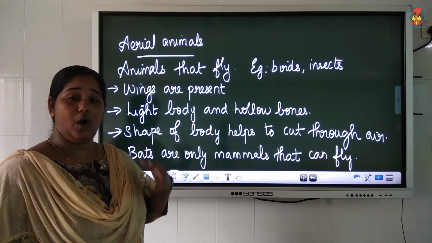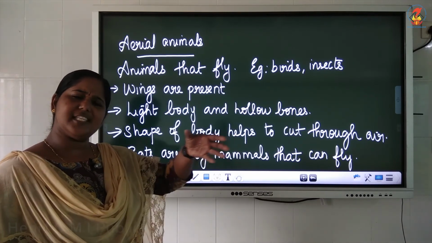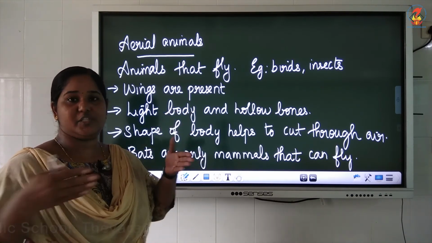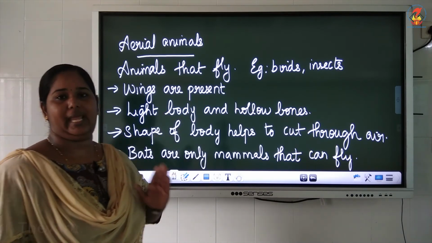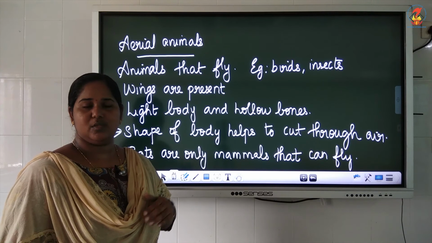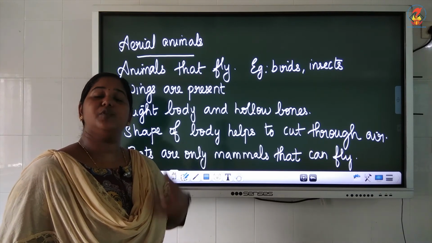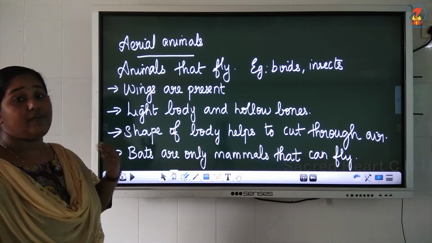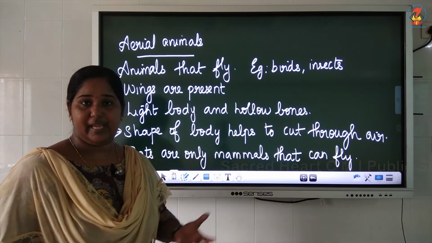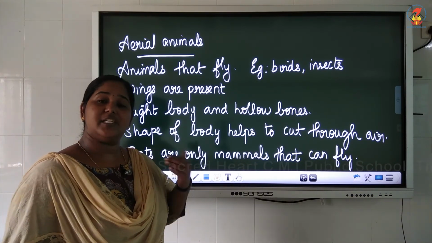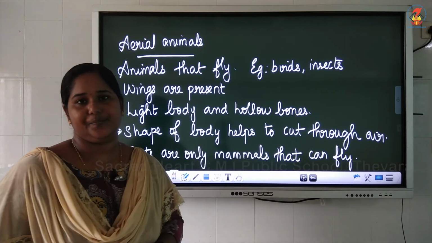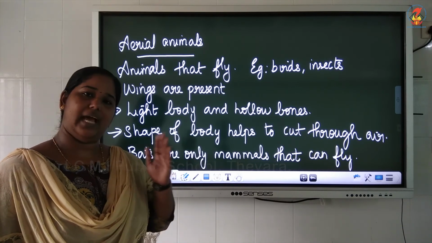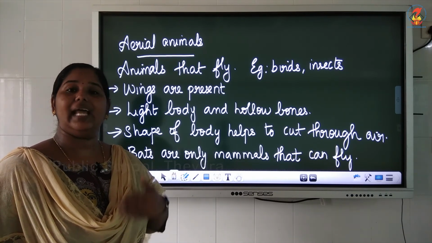They have hollow bones, which make their body light, and there is a special shape for the birds. The front portion is sharp in shape. That shape helps it to cut through the air and fly. So their shape also helps them to fly in the air. So aerial animals are animals which fly. They have hollow bones or a light body which helps them to fly in the air. They have wings, and the shape of the body helps them to cut through the air. Bats are the only mammals that can fly. Bats are not birds, they are mammals. We learned in the last chapter, but they are able to fly like birds.